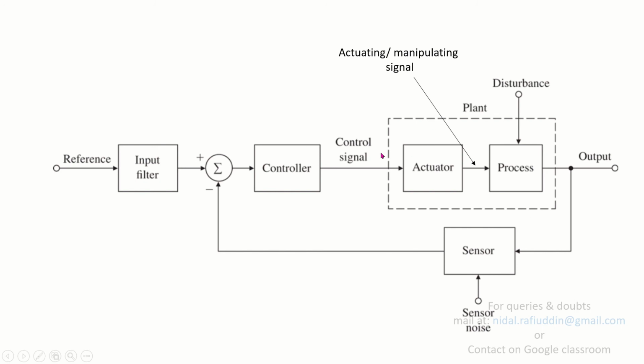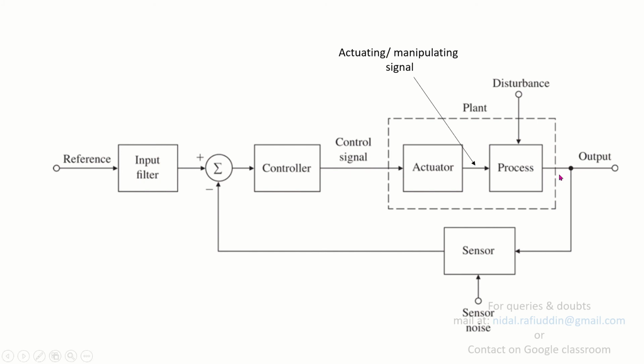Okay, there is a slight correction. This particular signal is not called the manipulating signal or actuating signal. The output of the actuator is called the actuating or manipulating signal. So this is a correction. The output of the actuator is termed as the actuating or manipulating signal, which is going to operate the process. And this process could be other things like heating, cooling, steering, or mixing, or whatever process that you desire to control.